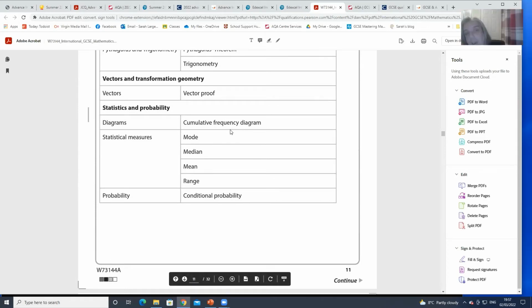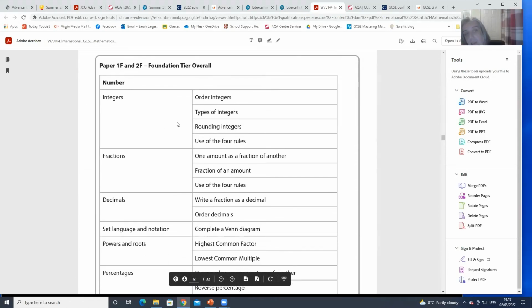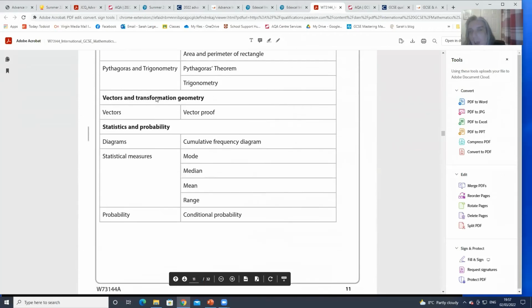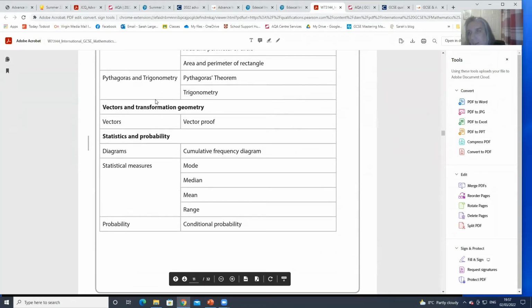So they've got it broken down into each paper, and then grouped to everything that you will cover. Personally, if I was using this, this is where I would start my revision from. And then as we got closer to the exams, I'd be looking at the papers, because there's longer gaps between them now.